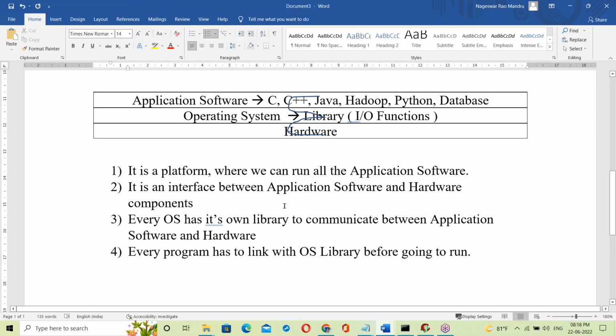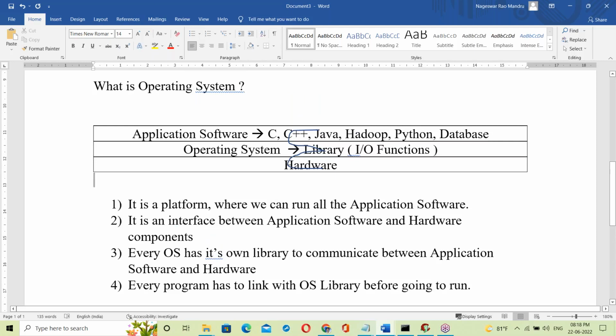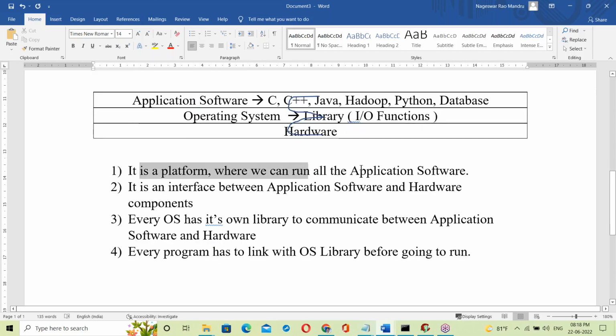So this is about OS, just an introduction to OS. Enough. So what is OS? It means a platform.